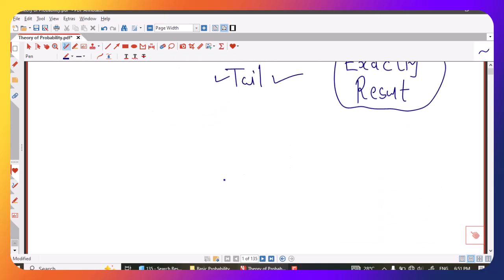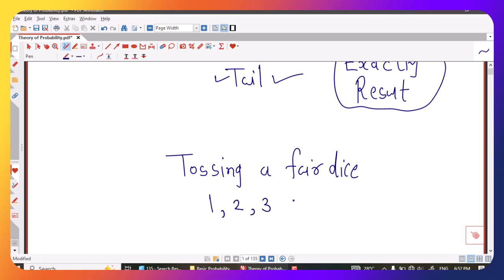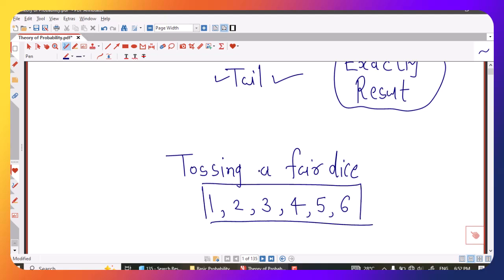Another example of random experiment is if we are throwing or tossing a fair dice, then we know that there are 6 different possibilities on the upward face of a dice. When we throw it, there are 1, 2, 3, 4, 5 and 6 possible outcomes. So these outcomes are also known in advance before performing this experiment, but we don't know which exact number will appear after throwing a fair dice. So this is another example of a random experiment.